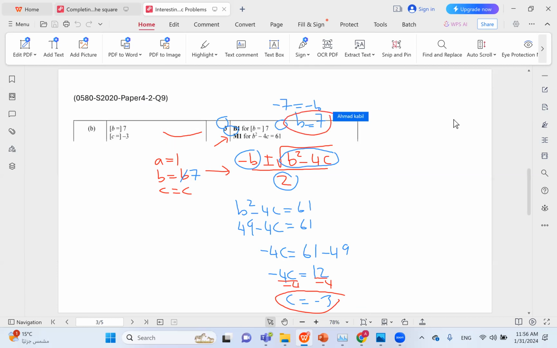Let's compare to the marking scheme, and it seems to be correct. b is in fact equal to 7 and c is in fact equal to -3.